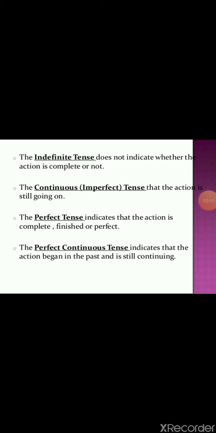Okay, the four aspects now we are talking about. The indefinite tense doesn't indicate whether the action has completed or not. The continuous or imperfect tense, once again, indicates that the action is still going on. It is in progression. The perfect tense indicates that the action is complete, finished or perfect. The perfect continuous tense indicates that the action began in the past and is still continuing.